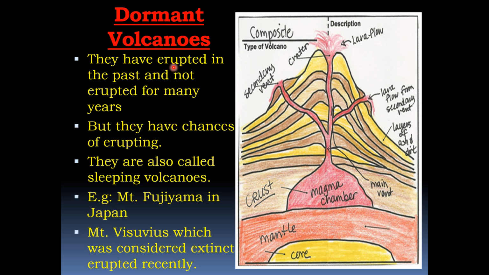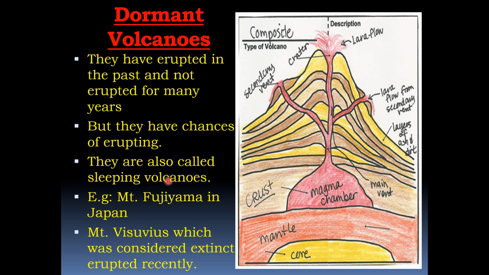They have erupted in the past, but have not erupted for many years. Of course, in the past they erupted, but many years have passed since. The dormant volcanoes have not erupted again. But there are chances of erupting, though as per the study, they have not.